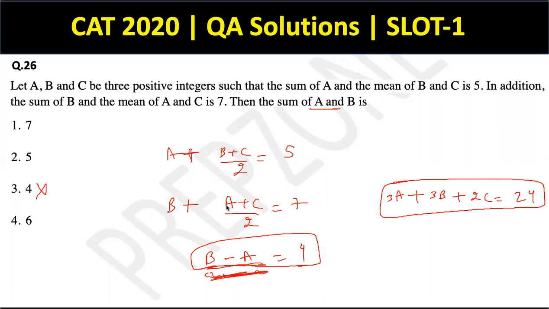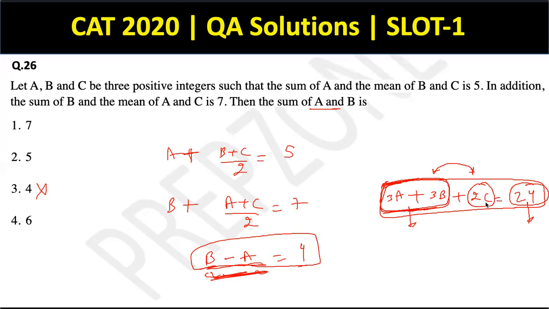I can check. Okay, so this is 3A plus 3B. So 3A plus 3B combined has to be a multiple of 3. Absolutely. So this is where I get the idea. ये एक multiple of 3 है और 24 भी एक multiple of 3 है. This means 2C also has to be a multiple of 3. Because only when I add a multiple of 3 to a multiple of 3 do I get a multiple of 3. ठीक है?